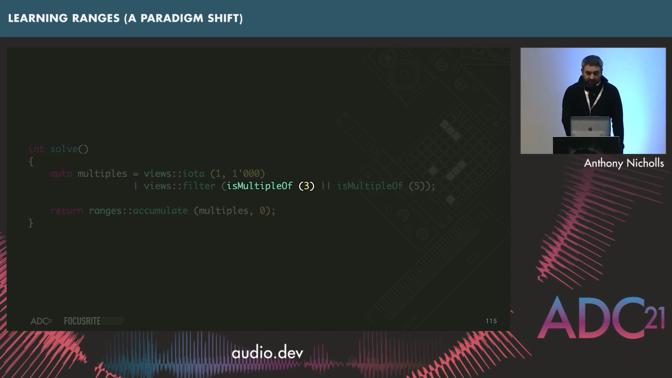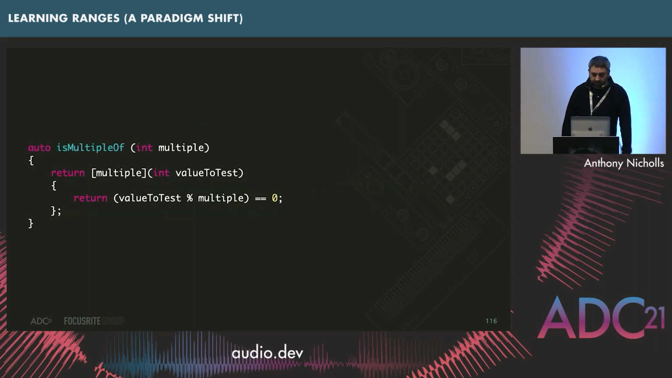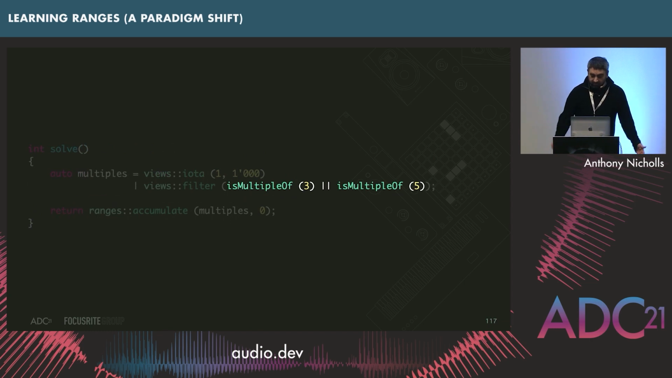So the first thing, how would we write the is multiple of? Well, we'd write a function. It's actually not too difficult. You take the argument, the multiple, and then it's going to return another function. In this case, the lambda, that's going to capture that multiple and create a function that's going to test whether some value, a parameter passed into the function, is a multiple of the multiple we just selected. Okay, so we've got that.